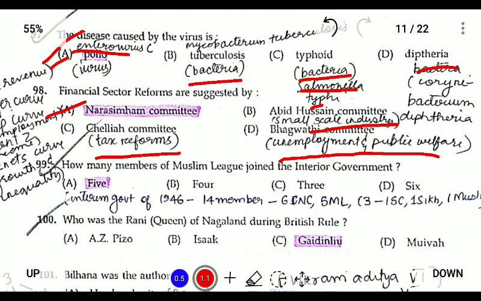Next, question number 99. How many members of the Muslim League joined the interim government? In the interim government, 5 members joined.